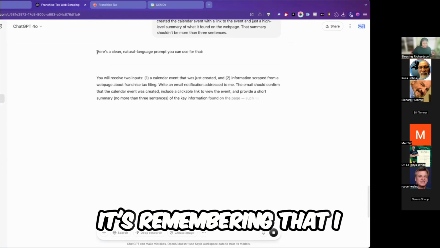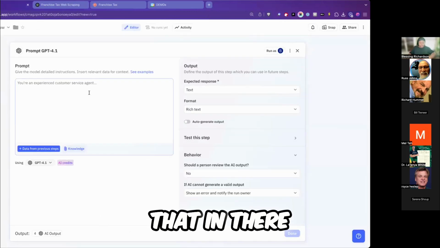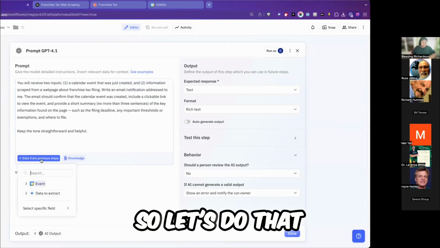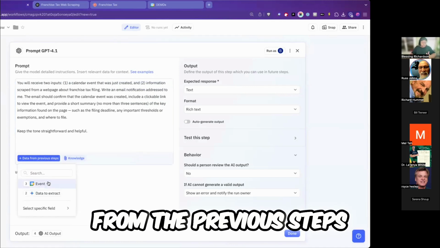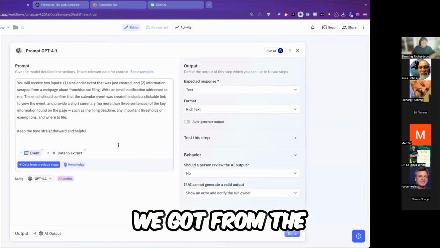Okay, yes, it's remembering that I want a natural language prompt. Great. We're going to paste that in there. And then I told it I would give it some bits of information. So let's do that. We can add knowledge from the previous steps. And so I want it to grab that calendar event as well as everything we got from the web page.